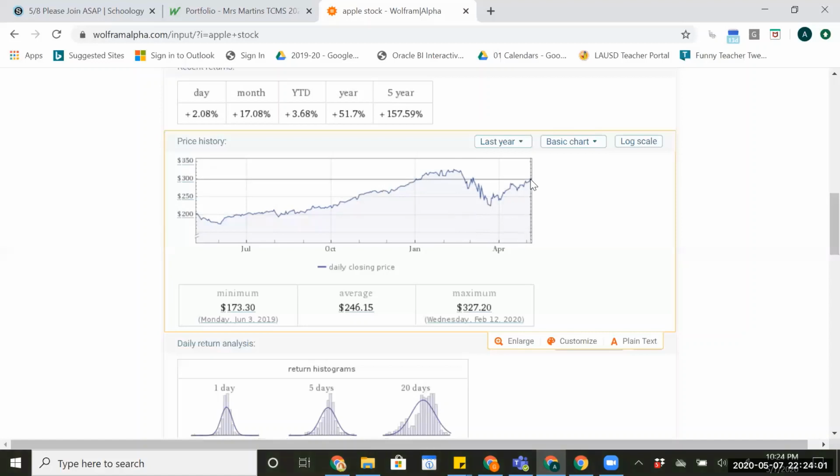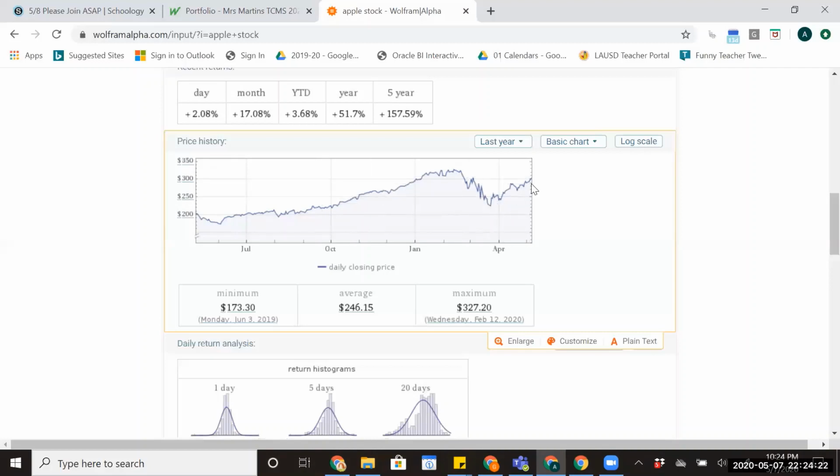And so this is where we start to ask ourselves, well, today's May 7th, what's going to happen June 5th? Is this line going to continue to go up? Might something happen and it start going down? Lots of questions we could ask ourselves. But here it is, the stock market price history.